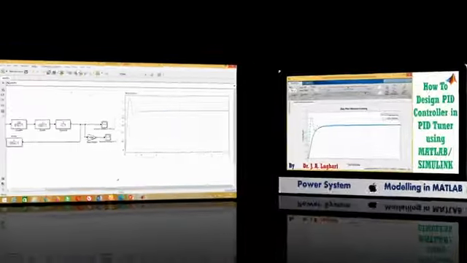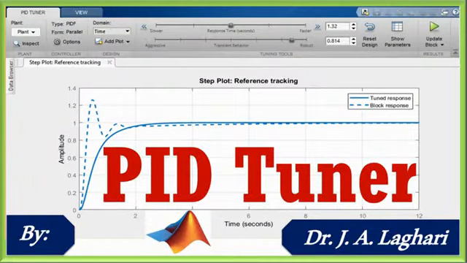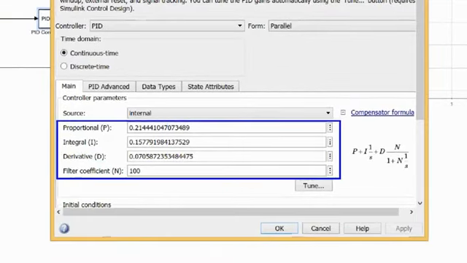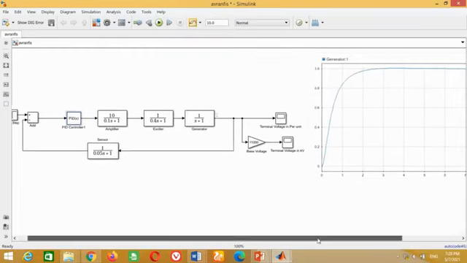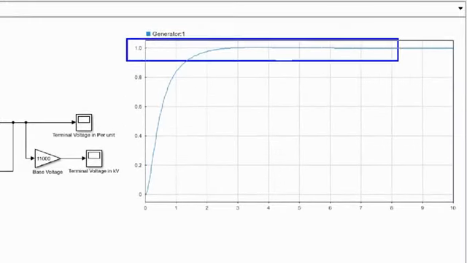On this topic, I have already made a video, namely how to design a PID controller in PID tuner using MATLAB Simulink software. In that video, the parameters of P, I and D after the tuning were obtained as shown here. After changing the parameters of P, I and D with the tuned parameters, press OK. Now run the simulation again to see the tuned response. You can see now the voltage response has improved and has zero overshoot and a smaller settling time than the previous graph. Now let's learn how we can replace this PID controller with an Adaptive Neuro-Fuzzy Inference System based controller.